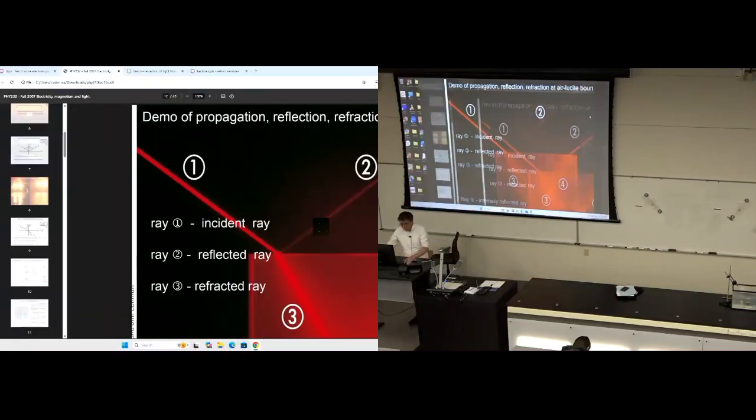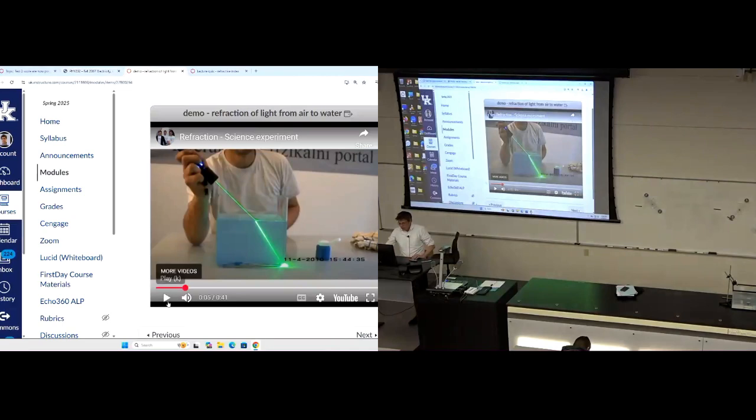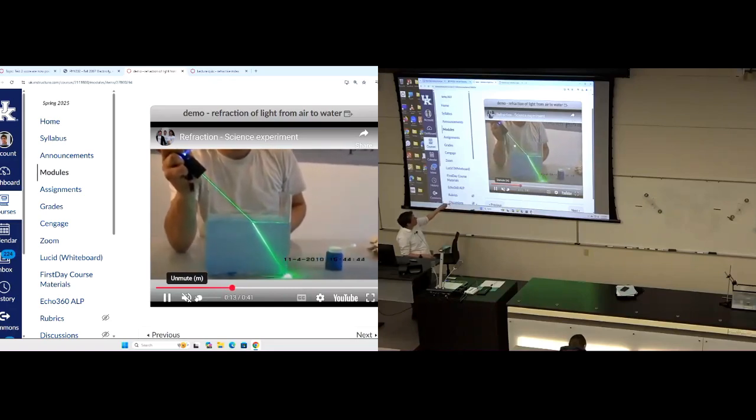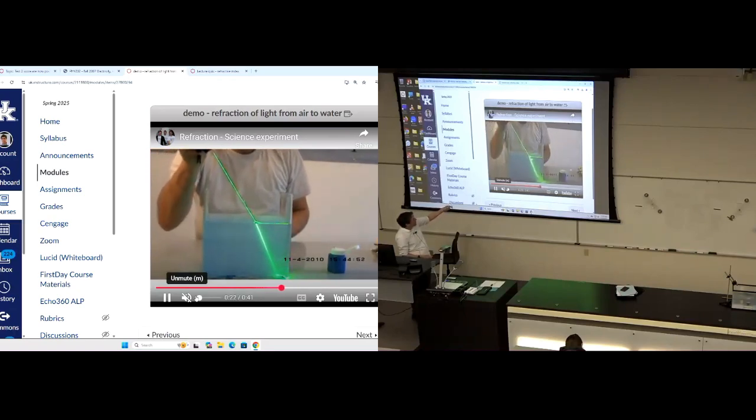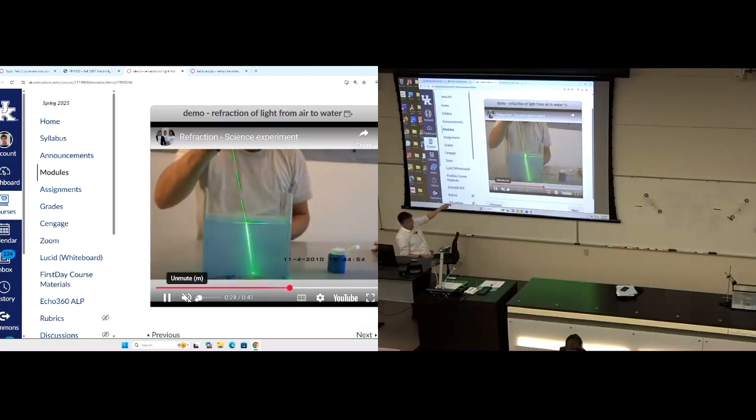Let me show you one more example in a little video. In this picture, here's the incident ray, here's the refracted ray, here's the atmosphere, and here's water, the two materials with two refractive indices. The refractive index of air is 1, and water is 1.33. Here you see the light ray being bent as it moves from the atmosphere into the water. That amount of bending depends on the incident angle according to Snell's law.